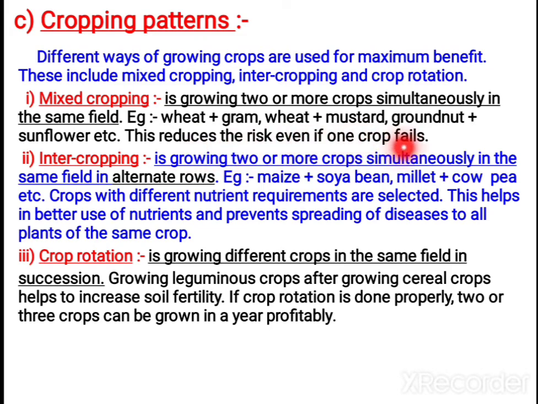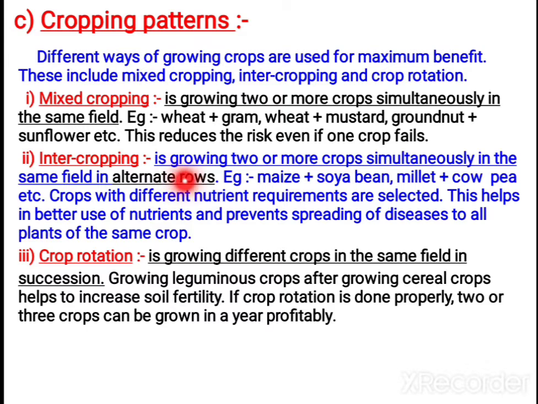Mixed cropping reduces the risk. For example, if you are growing wheat and gram and there is some problem due to which the wheat plants are not able to survive, at least from the gram we can get the benefit. That's why it reduces the risk. Even if one crop fails, you may get yield from the other crops.